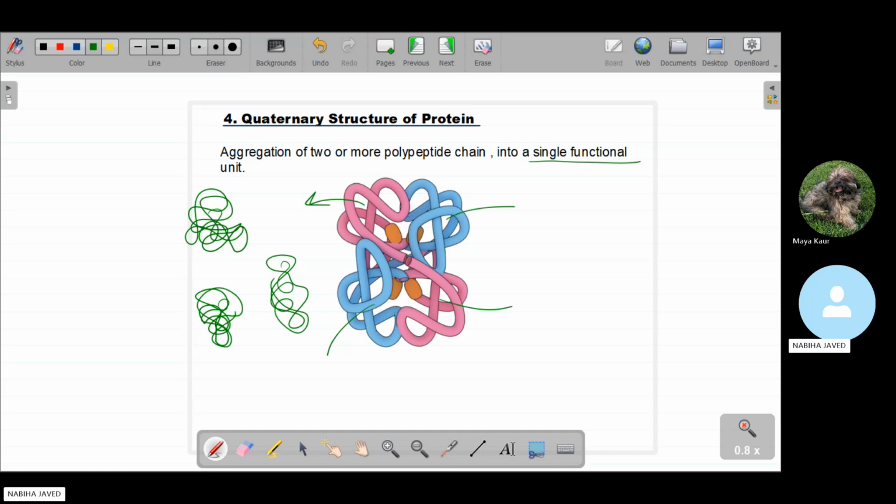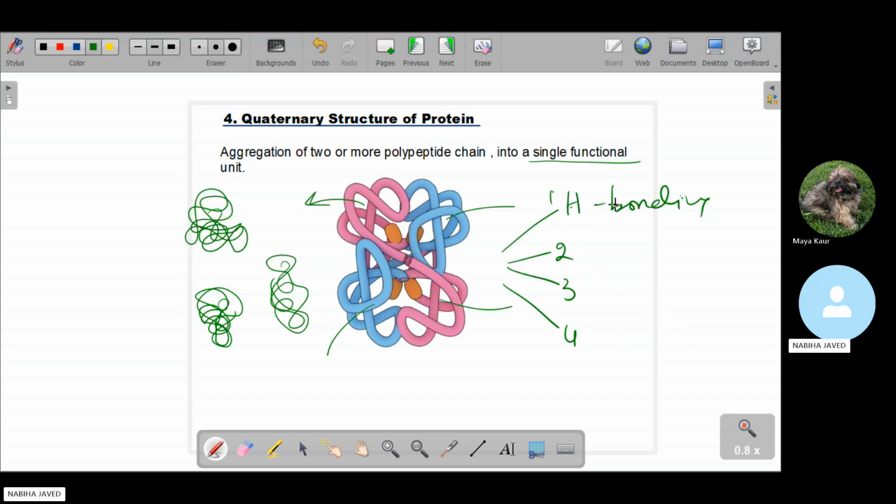But in the quaternary, all the secondary structures of proteins are combined into a single functional unit. But we cannot count the bondings. We said how many bondings are present: the first one is the hydrogen bonding, the second one is the peptide bond, the fourth one is the ionic bonding.